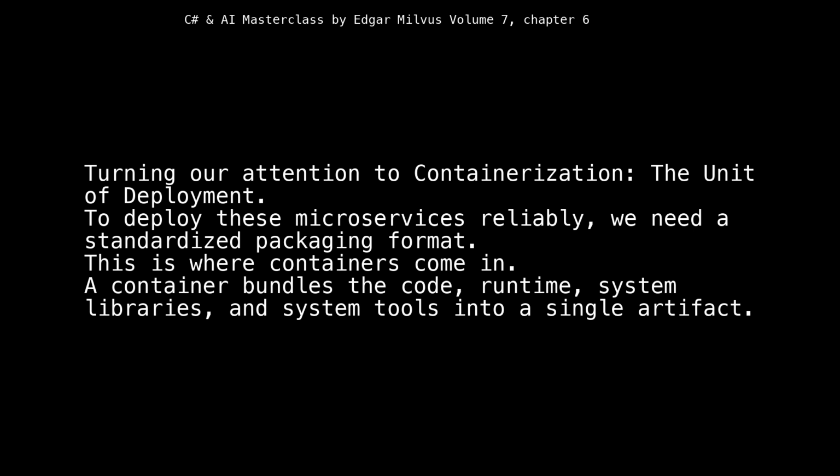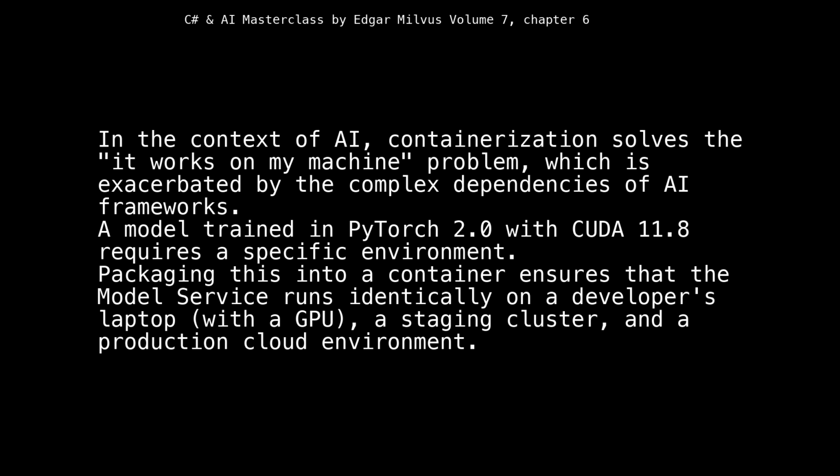Turning our attention to containerization, the unit of deployment. To deploy these microservices reliably, we need a standardized packaging format. This is where containers come in. A container bundles the code, runtime, system libraries, and system tools into a single artifact. In the context of AI, containerization solves the "it works on my machine" problem, which is exacerbated by the complex dependencies of AI frameworks. A model trained in PyTorch 2.0 with CUDA 11.8 requires a specific environment. Packaging this into a container ensures that the model service runs identically on a developer's laptop, with a GPU, a staging cluster, and a production cloud environment.